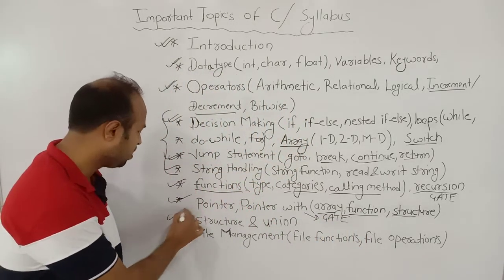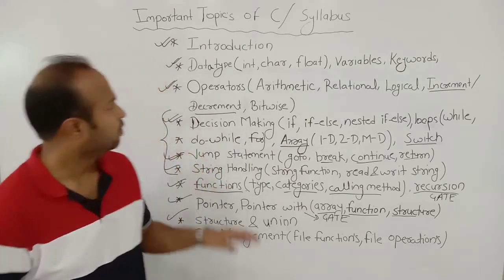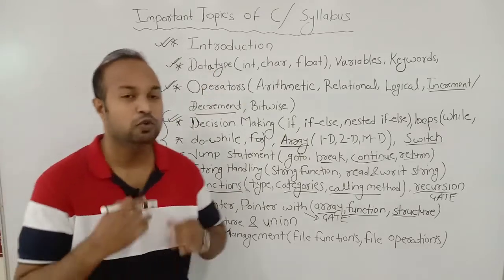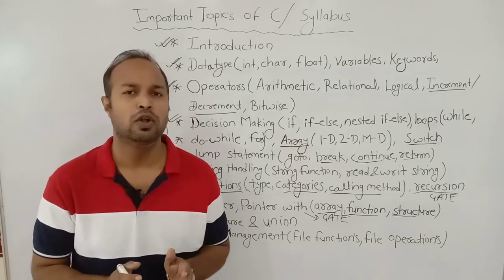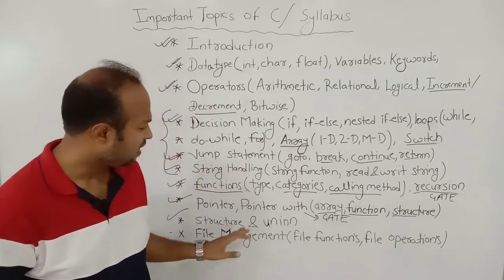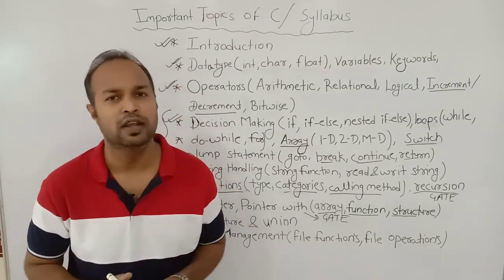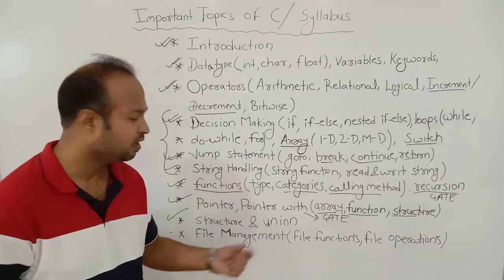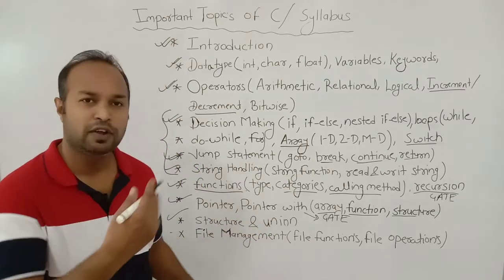Then next we study about structure. Structure is a user defined data type. We already study data type here, but here we study about user defined data type. Structure is a user defined data type which is used to hold the records. And then next we study about union. Union is also a user defined data type, but there is a difference between structure and union. So we study about both in further videos.